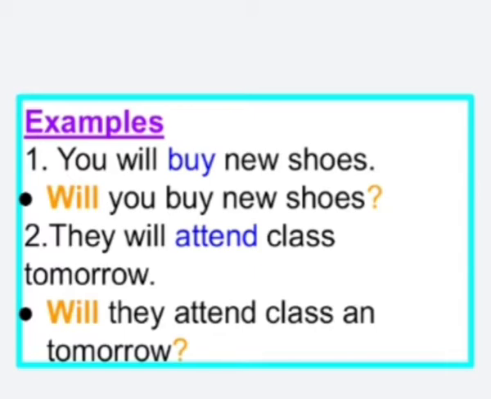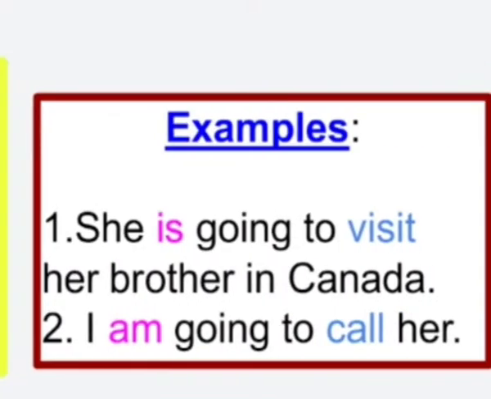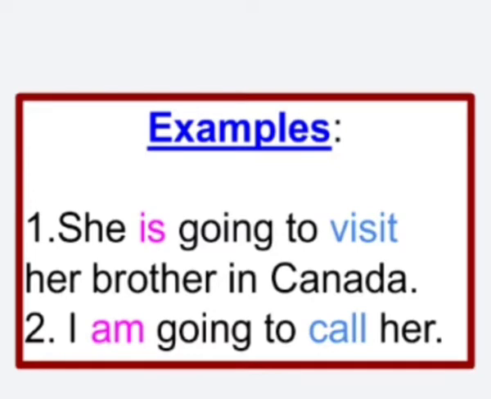Next, making a positive simple future statement using be going to. The pattern is subject plus am, is or are plus going to plus verb in the base form. So let's see the example. She is going to visit her brother in Canada. I am going to call her.